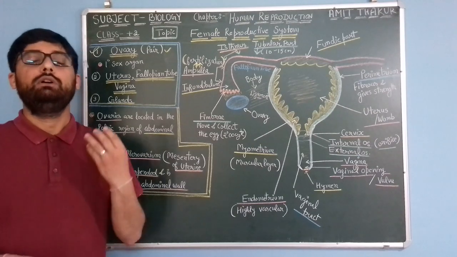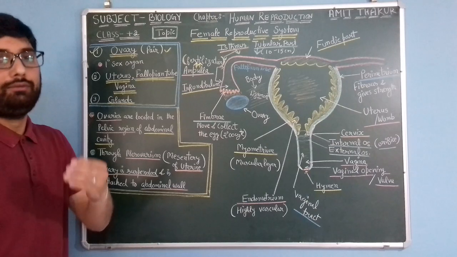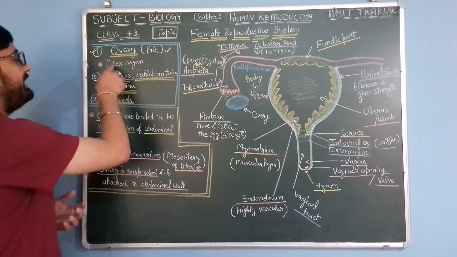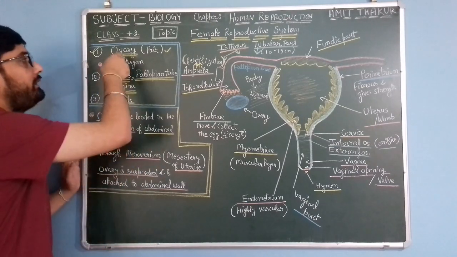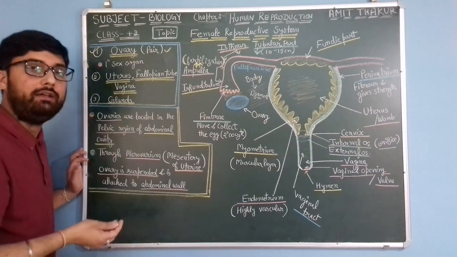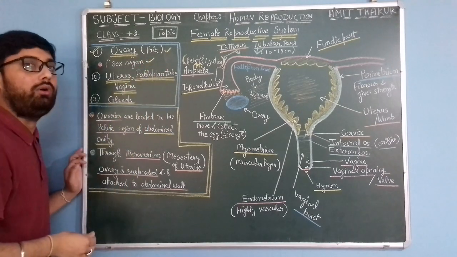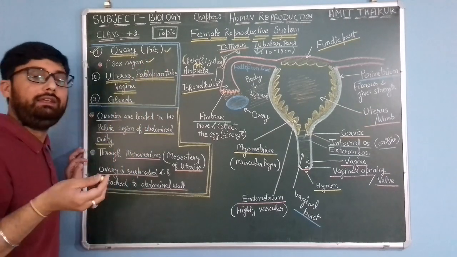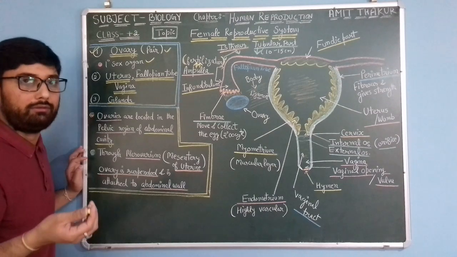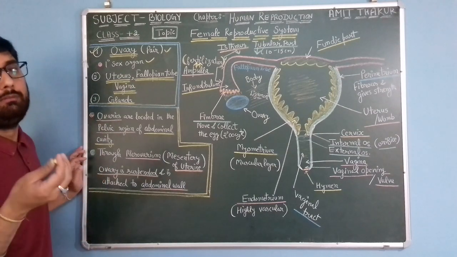Oogenesis means formation of eggs, or female gametes. So oogenesis takes place in the ovaries, also known as the primary sex organ, as we say in case of testes, which are also primary sex organs in human males.